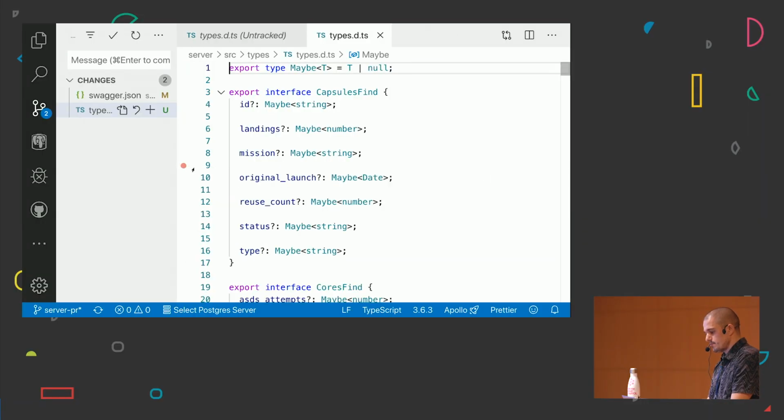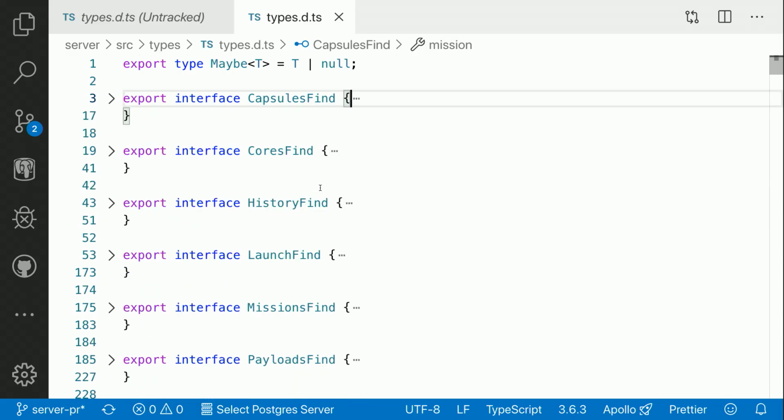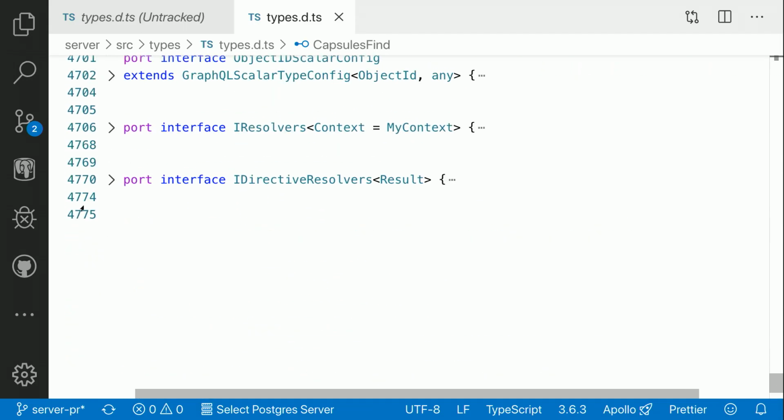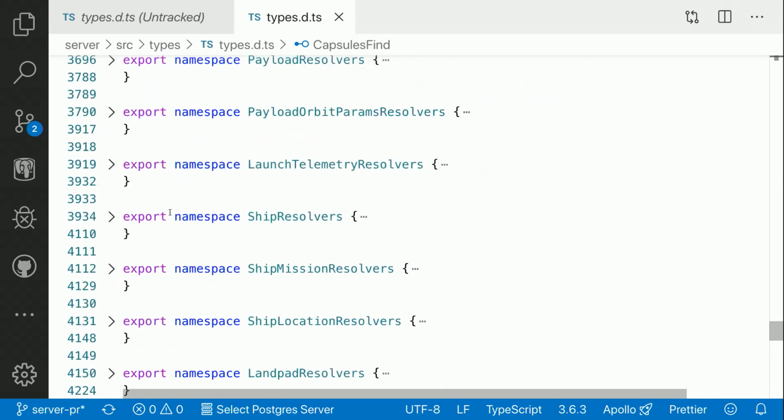I'm gonna just open it up, and we've got a lot of types. We've got more than 4,000 lines of types. It makes sense because we want to be type safe in both our backend and our frontend. So in the backend, what I'm gonna do right now is open my resolvers again,